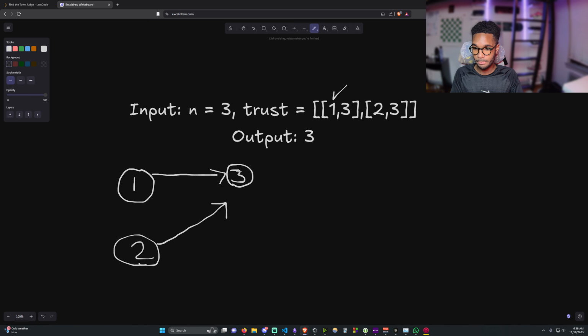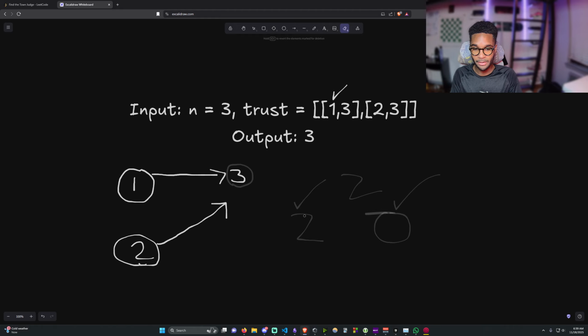What do we see? We see that person 3 here has 2 incoming edges, and 0 outgoing edges. There are n people inside the town, and we need n-1 trust connections to them, because they can't trust themselves. So 3 minus 1 is 2. Does anybody have 2 incoming edges and 0 outgoing edges? We see that person 3, ding, ding, ding: 2 incoming, 0 outgoing. So this is the answer.